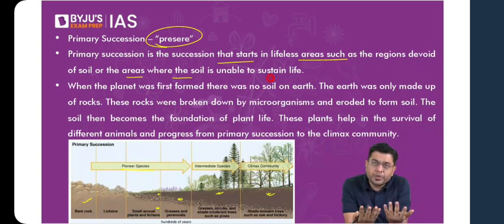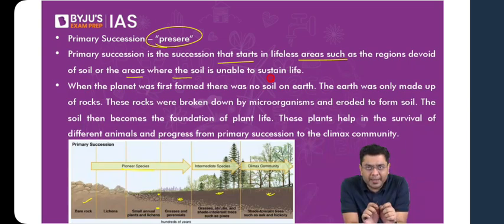Let's suppose there has been a volcanic eruption underwater, and that eruption has kept on rising, and eventually there is a creation of a volcanic island, which consists of only bare and barren rocks. So that is the condition where you have a landform, but no life at all. Slowly and steadily, a small amount of microbes will start inhabiting that area, and it will evolve to form the complex life forms that we have.